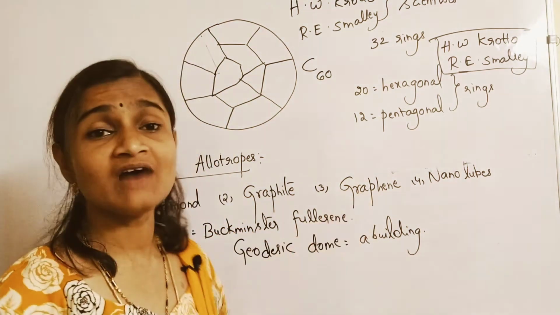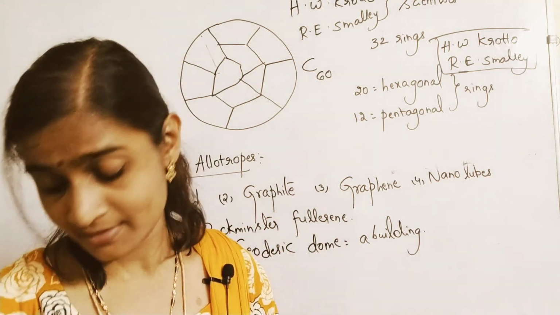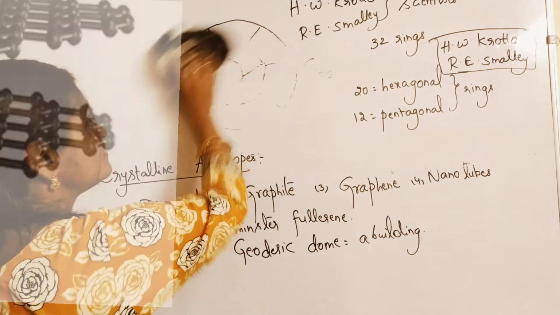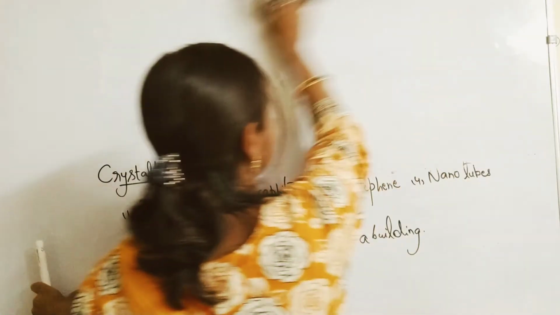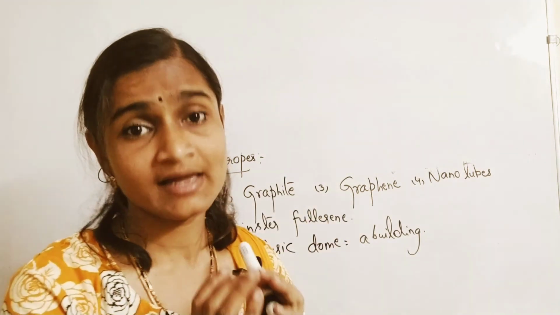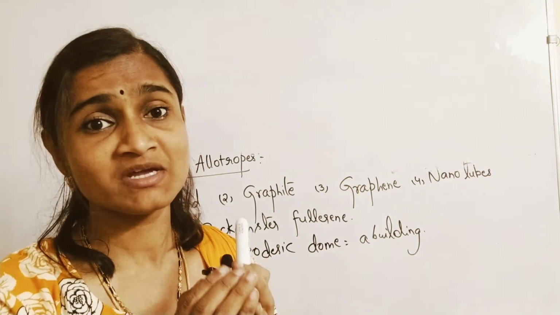And then graphene. Graphene is one of the layers of graphite. We have learned that graphite is present in the form of what? Layers. Different layers of graphite are present, with carbon atoms in the form of different layers. Graphene is one of the layers of graphite, folded three-dimensionally.